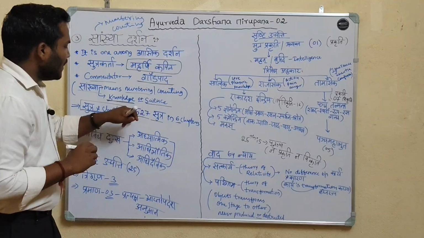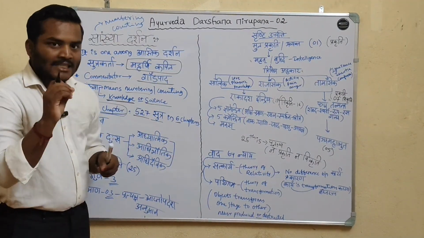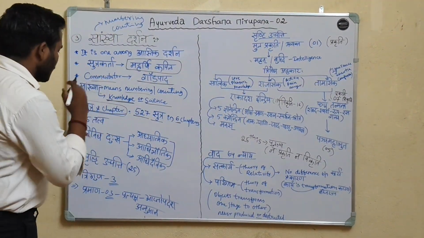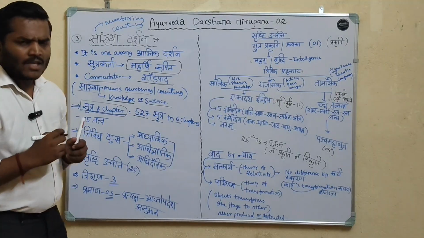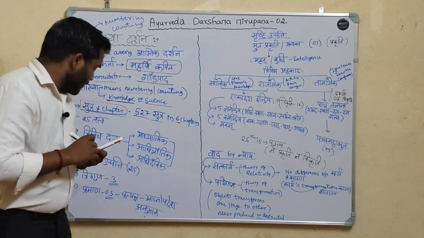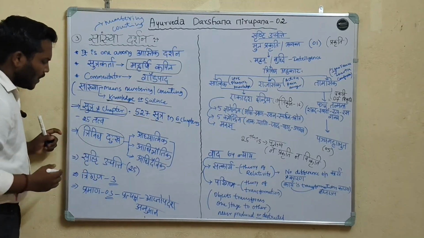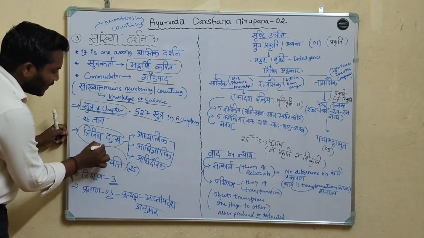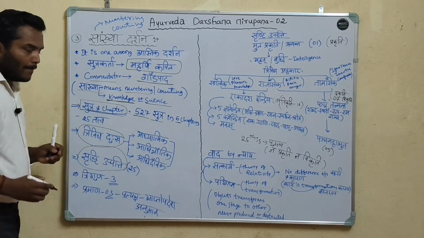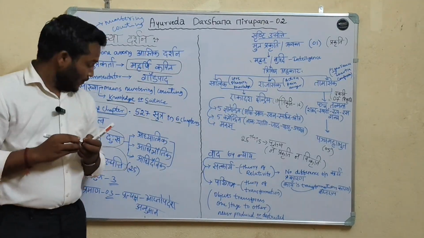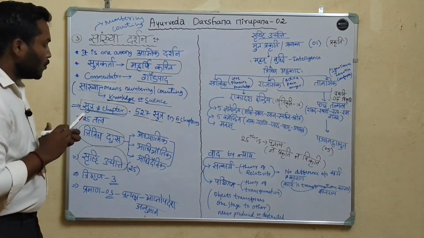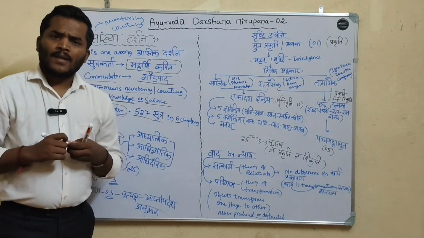How many? 527 sutras in 6 chapters. Mainly in Sankhya Darshana, Trivida Dukkha and Srushti Utpatti Krama are explained.